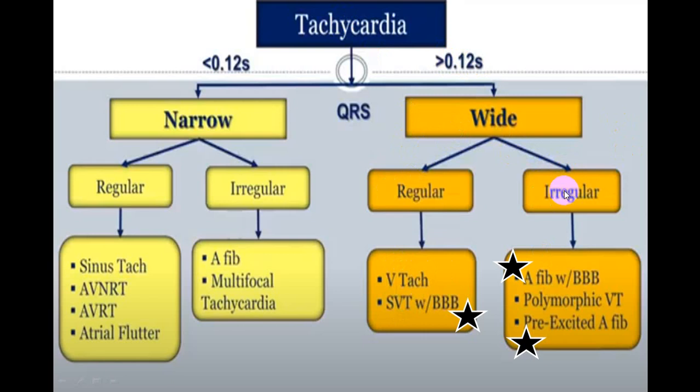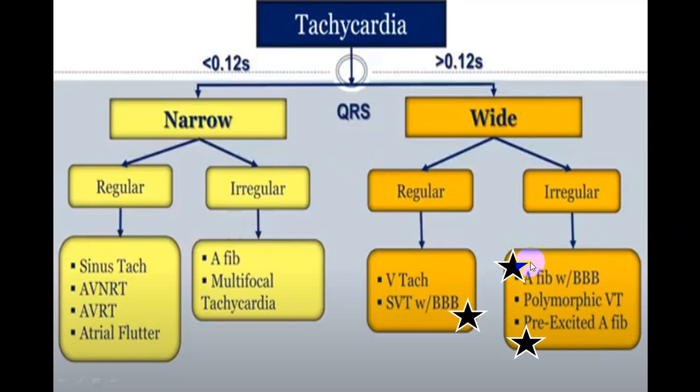While if the rate is irregular, and if it is absolutely irregularly irregular, it is always because of atrial fibrillation. So atrial fibrillation is there and the person was already having a bundle branch block, or there is an atrial fibrillation and the person was having WPW syndrome. These two conditions come as a differential diagnosis if the person has an irregularly irregular RR interval. It may be wide and it may be tachycardia. Straightforward, there is no other closest differential diagnosis.